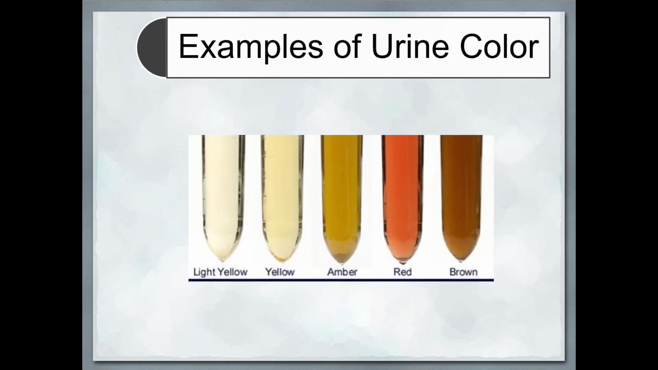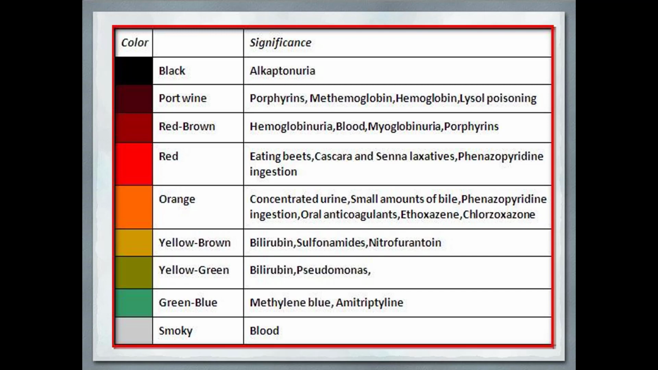So urine color, for example light yellow, yellow, amber is normal, while red and brown are abnormal. These are the other conditions where we will get different colors of urine. Black in alkaptonuria, porphyria, methemoglobin and hemoglobin poisoning. Red-brown for hemoglobinuria, blood, myoglobinuria and porphyrin. Red for eating beets, laxatives, other drug injection, etc.